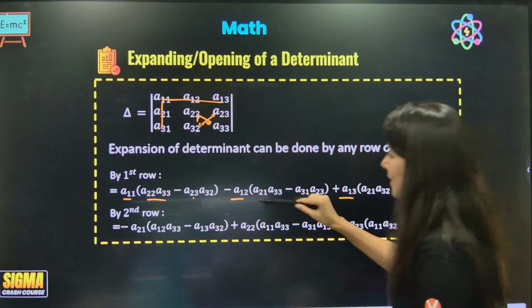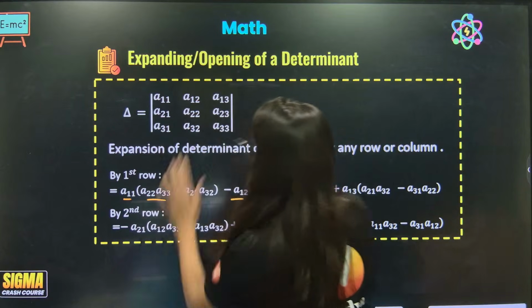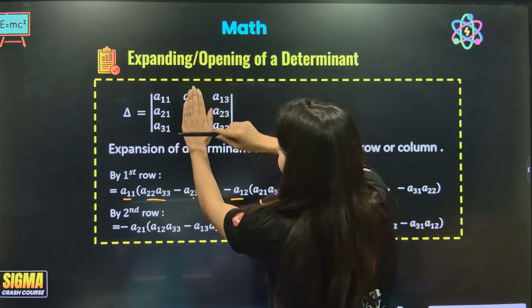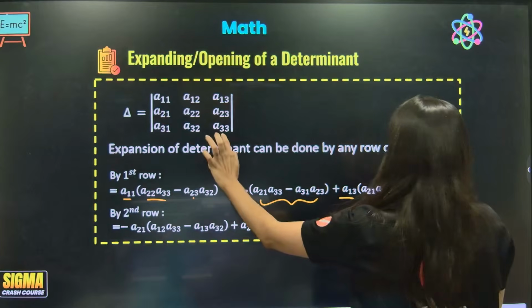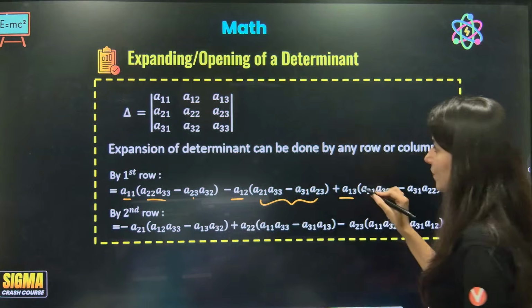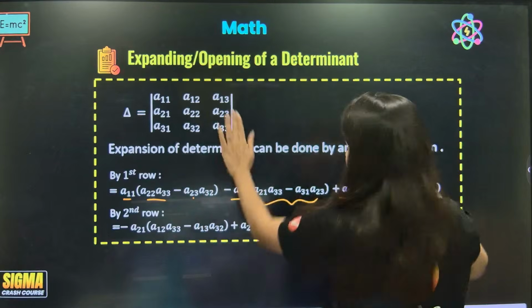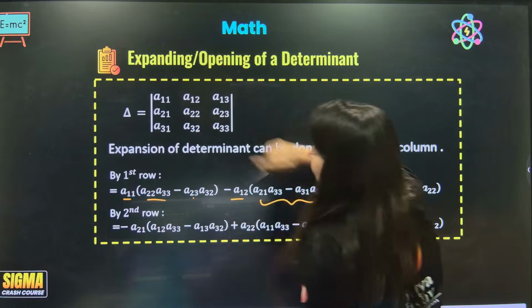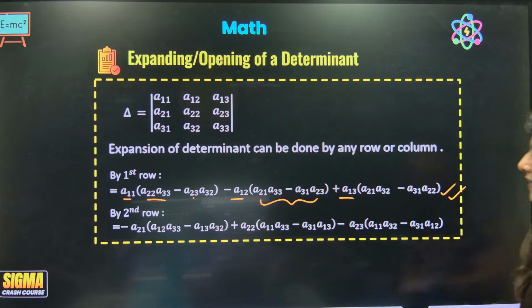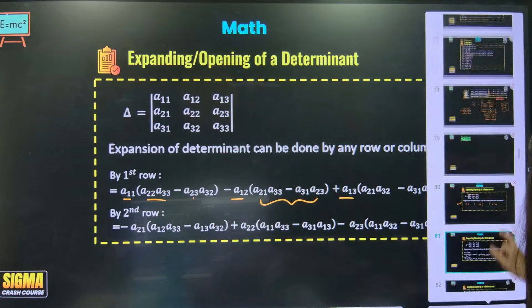Now inside this bracket, again the same technique. A12 is right here, and this multiplies this: A21, A33, minus A31, A23. Then A13: A21, A32 minus A31, A22. Can you see? This is by the first row, and similarly this is by the second row, correct?